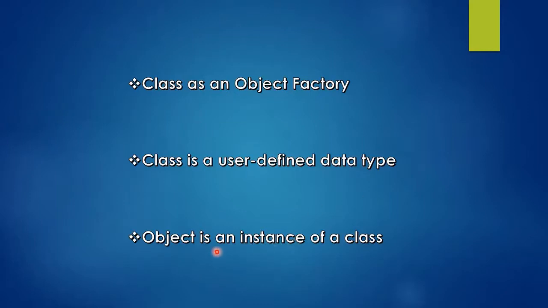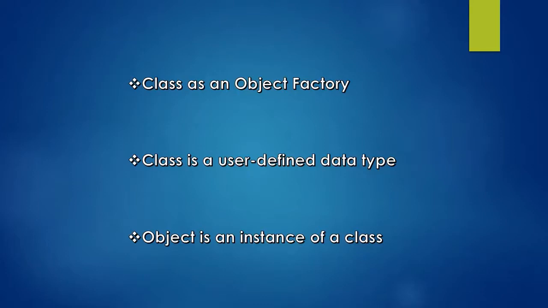Next one is, object is an instance of a class. Why is an object an instance of the class? Inside the class we will have both the characteristics and member methods, right? These characteristics are also called data members, right? There is also one more name for these characteristics.